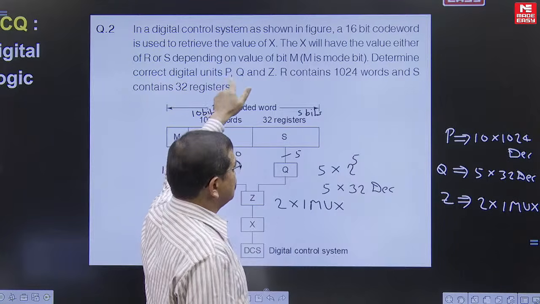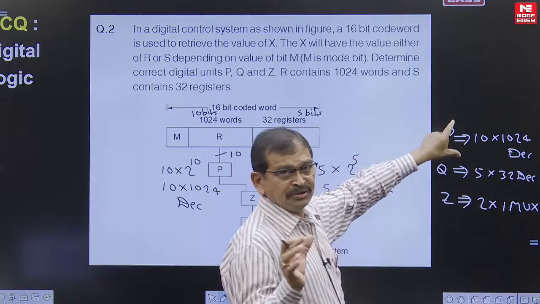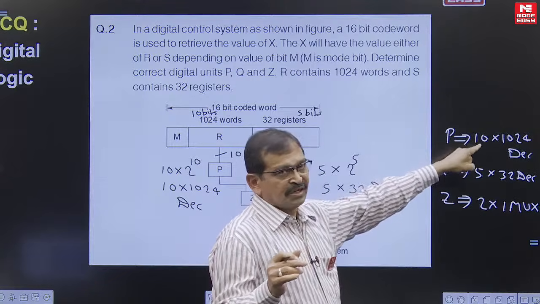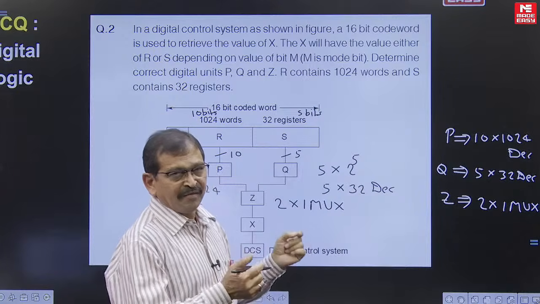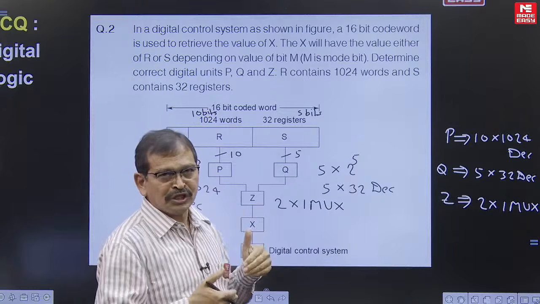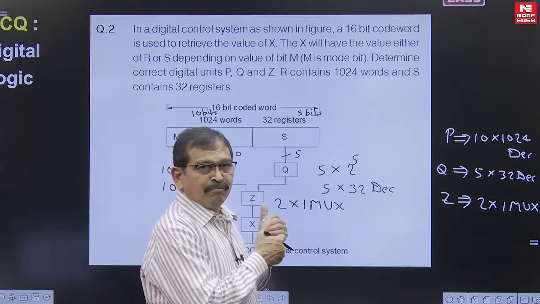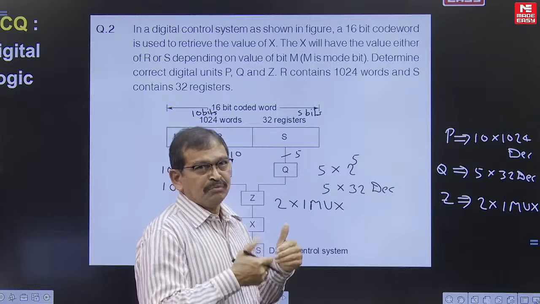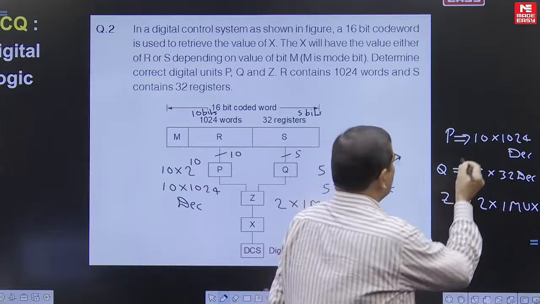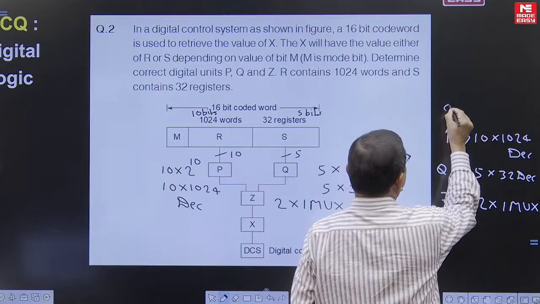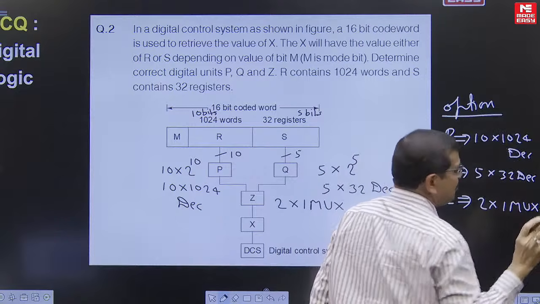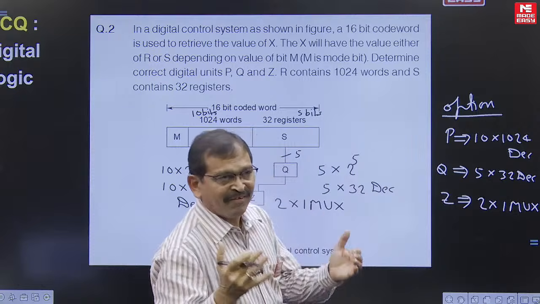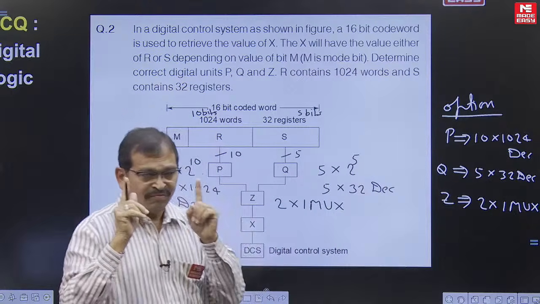So the digital units P and Q must be decoders with the respective sizes, and Z is the multiplexer. This was a multiple choice question, an MCQ. It is purely based on memory, on the data we received from one of the students.